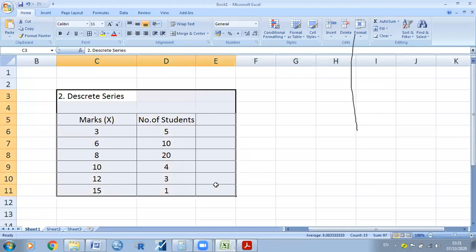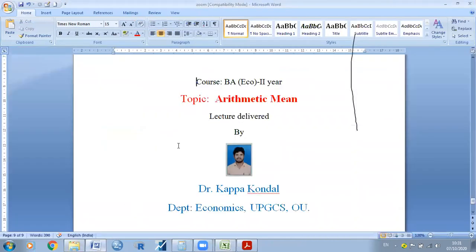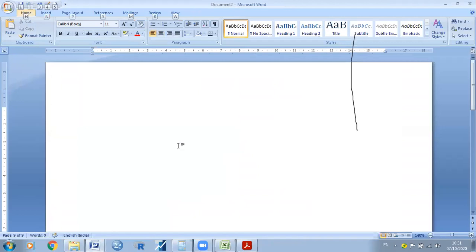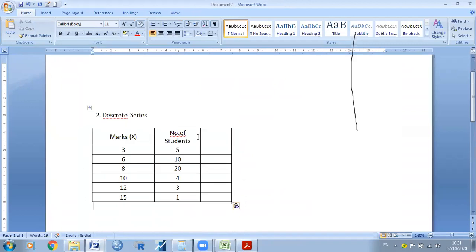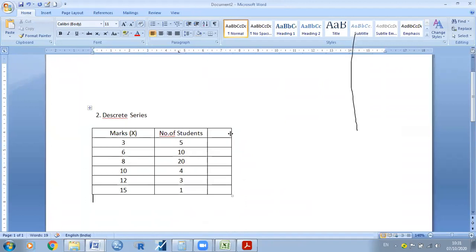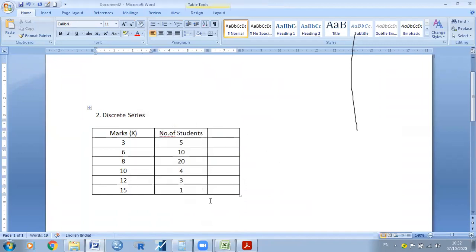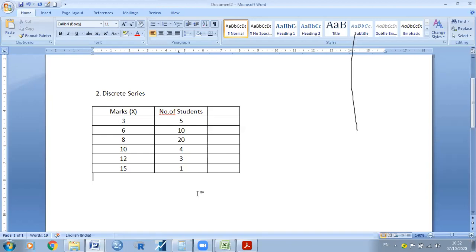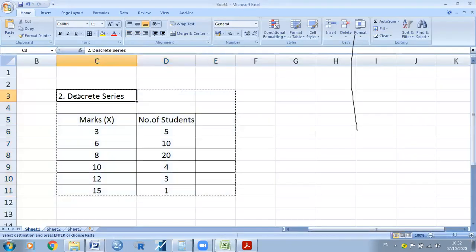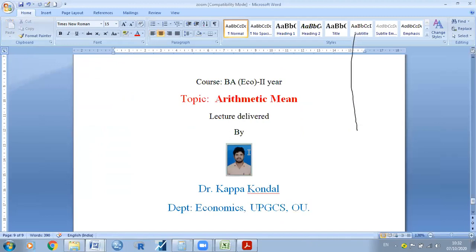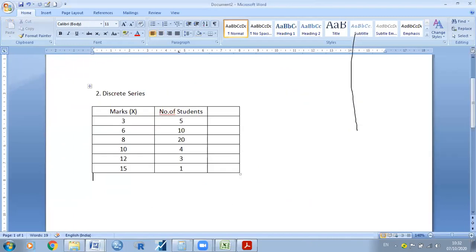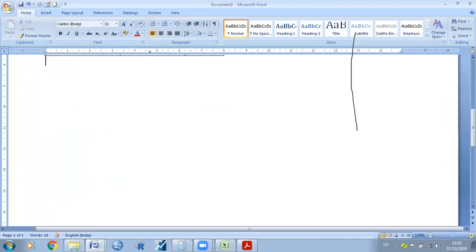So I will copy and paste it. Is it visible?